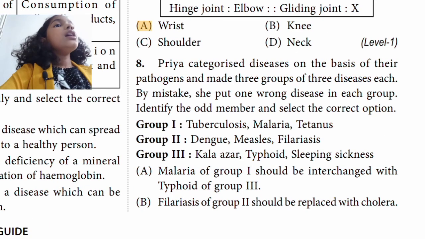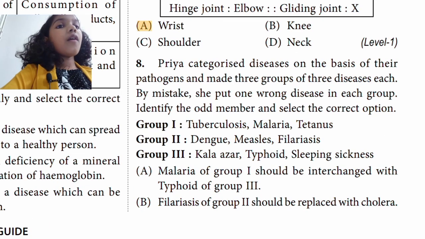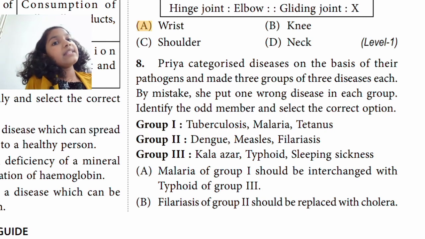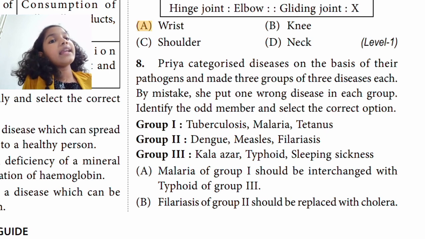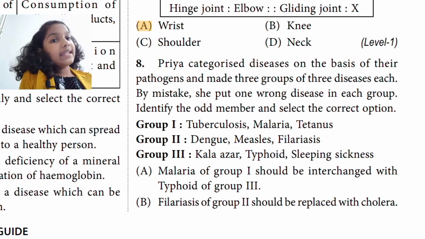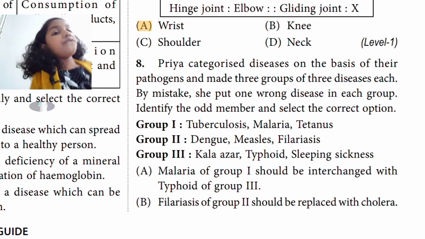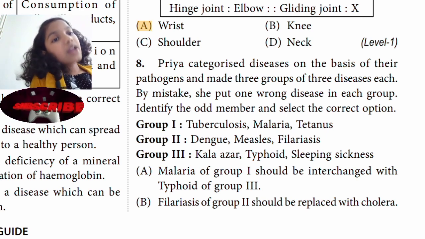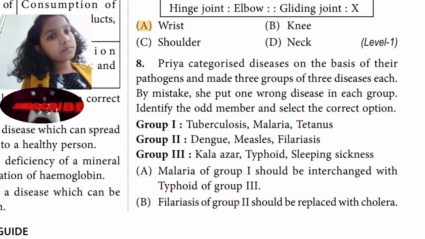They have categorized diseases on the basis of pathogens and made 3 groups of 3 diseases each. By mistake, she put 1 wrong disease in each group. Identify the odd member and select the correct option. Group 1: tuberculosis, malaria, tetanus. Group 2: dengue, measles, filariasis. Group 3: kala azar, typhoid, sleeping sickness.